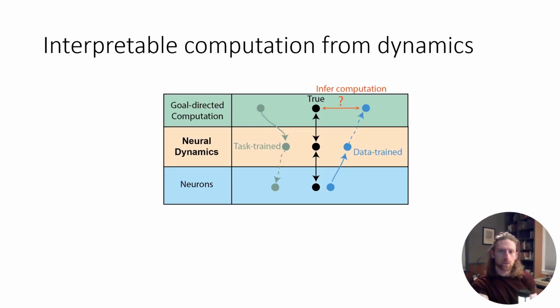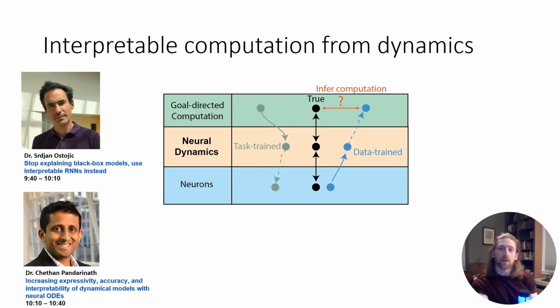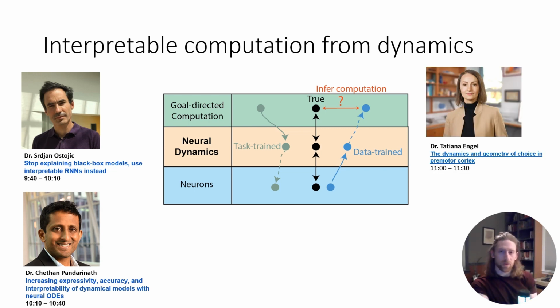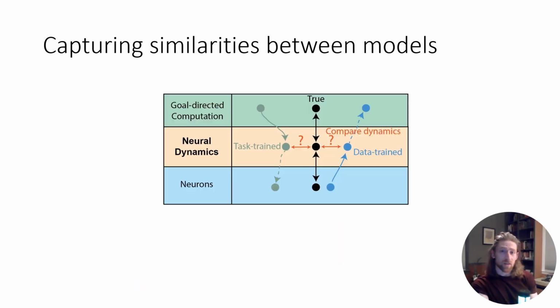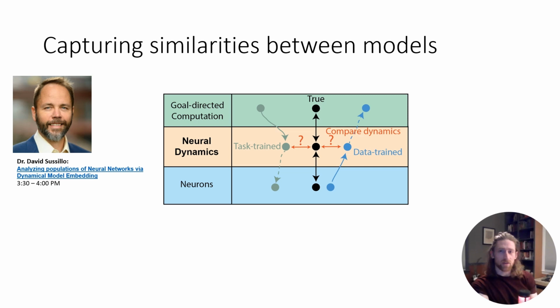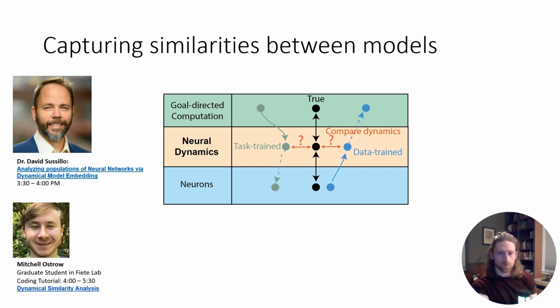Specifically, we have Drs. Chethan Pandarinath and Sergey Ostojic here to talk about their work to make data-trained models more interpretable. We also have Dr. Tatiana Engel presenting recent work from her lab on dynamics in premotor cortex. We're lucky to have Dr. David Sussillo, one of the early pioneers in task-trained networks, here to talk about recent work from his lab on Dynamo, a method to compare the computational principles learned by dynamics models.